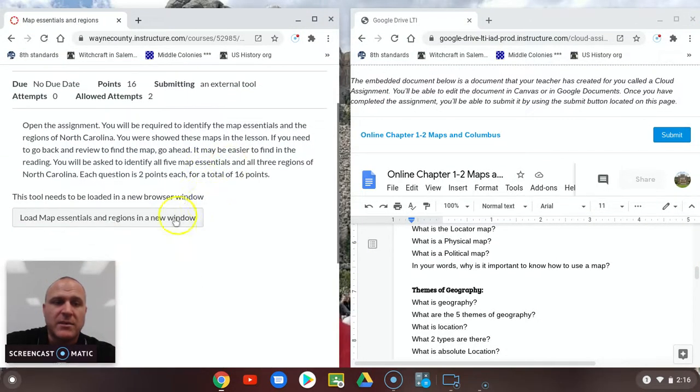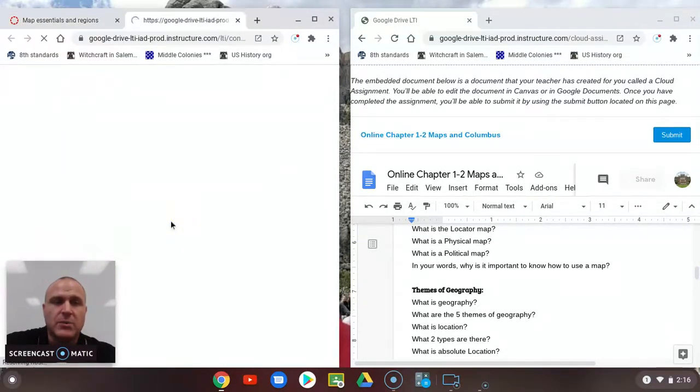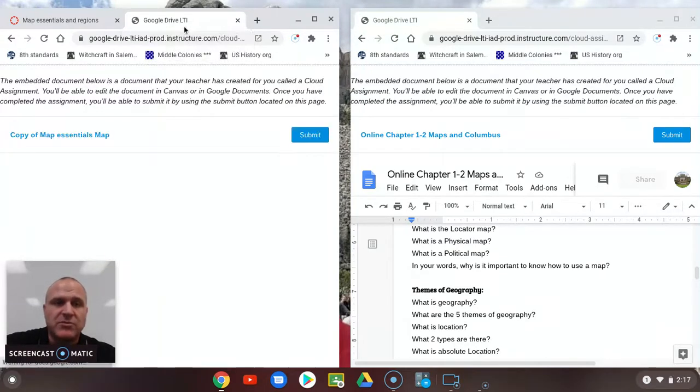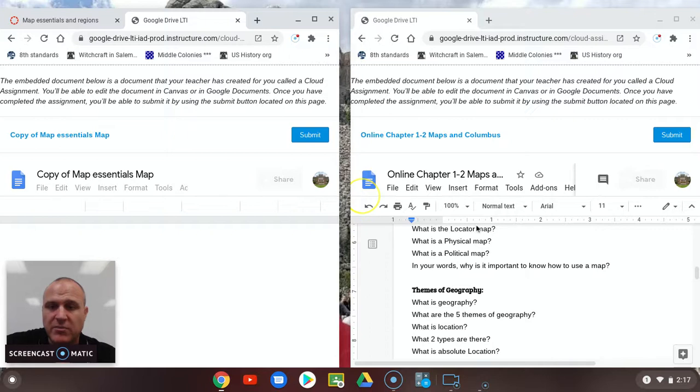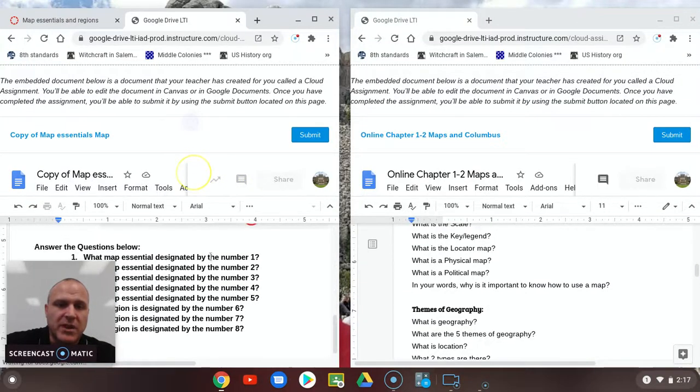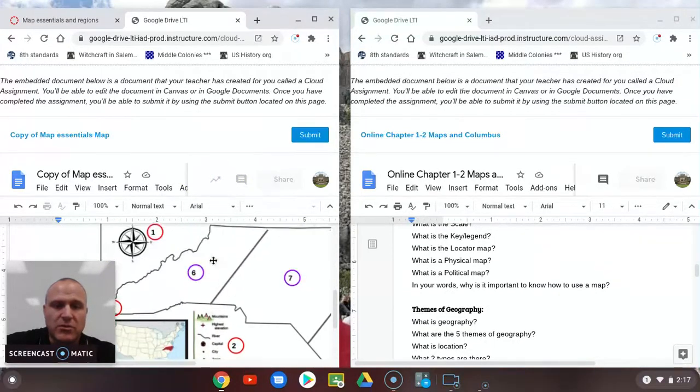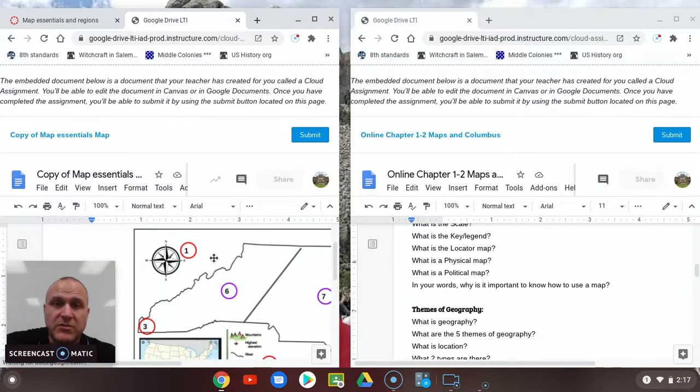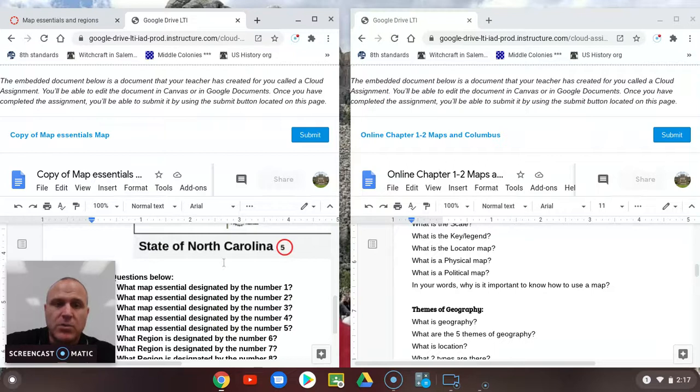Now this is an assignment, so I would click the assignment. It loads in a new page. It makes a copy just for you. Now this one you can do like this because it might help you to have your notes up on the right-hand side and your assignment on the left-hand side. Now this assignment is a map and it's going to ask you what certain things are. To find the regions, you might have to go into your reading. That's the purple circles. So you're going to do that work. Always press submit. You have to press submit to get the grade. Don't do it and then not press submit.